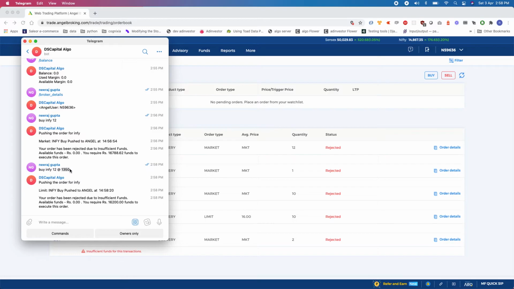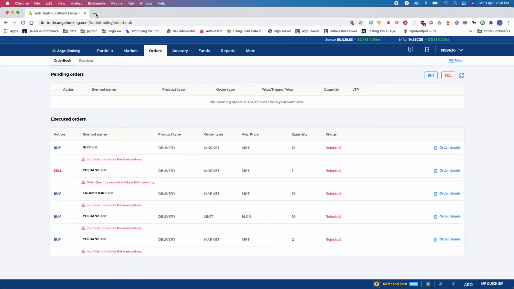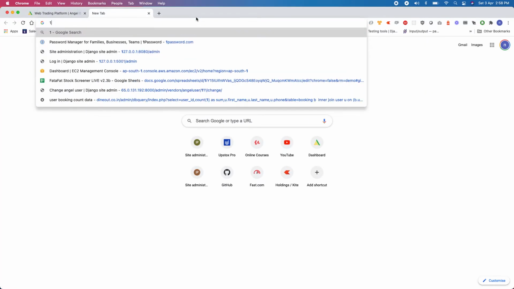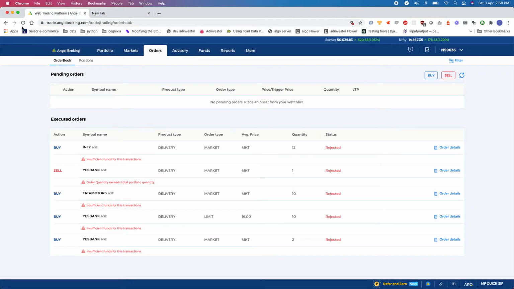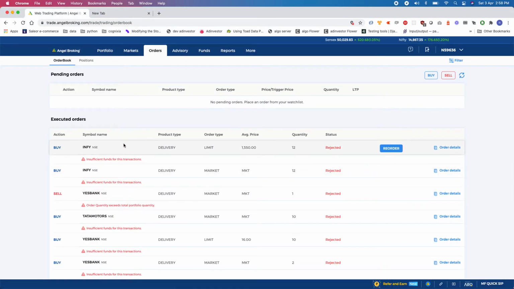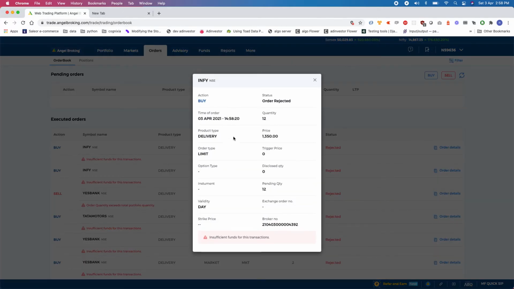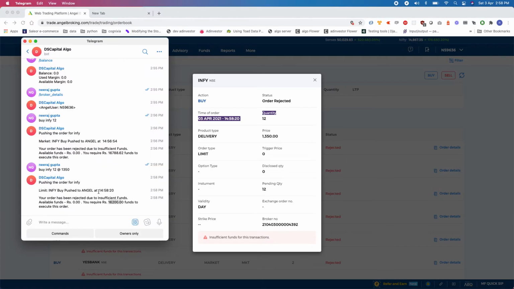For 1350 times 12, I need 16,200 rupees. So if I say 12 into 1350, this is 16,200, and I can confirm the trade. Now this is the limit order pushed to Angel Broking, and you can see 258.20, 258.20, exactly at the same time. So with this process, you can buy at market price, or you can buy at your own limit price.